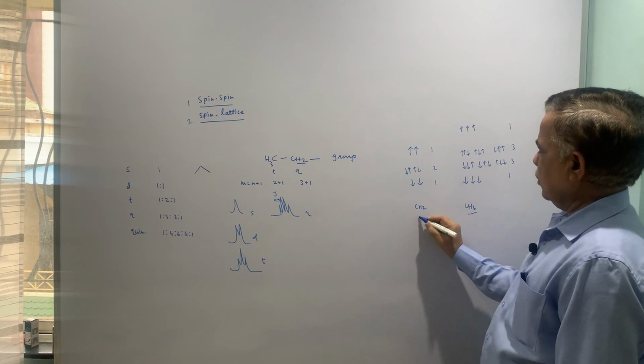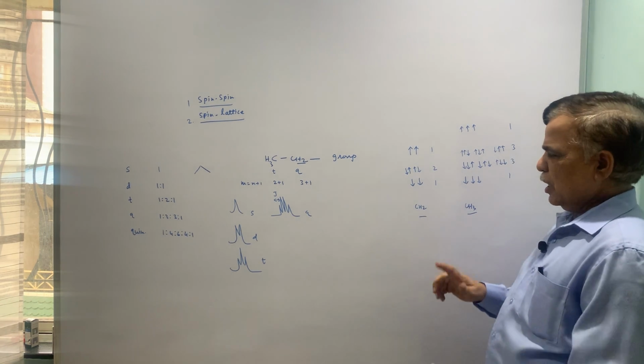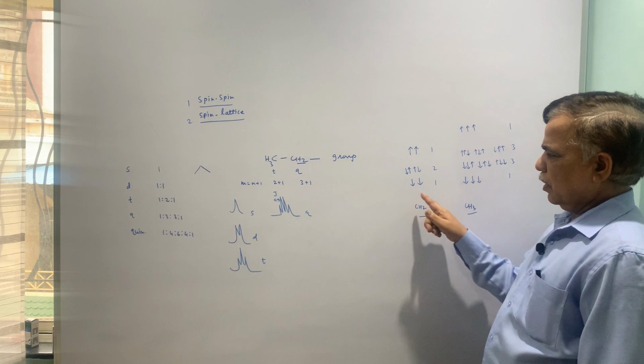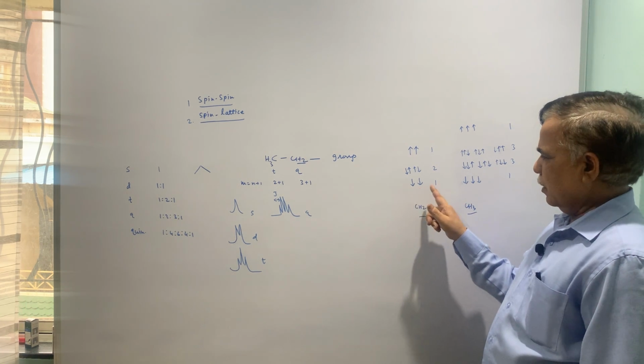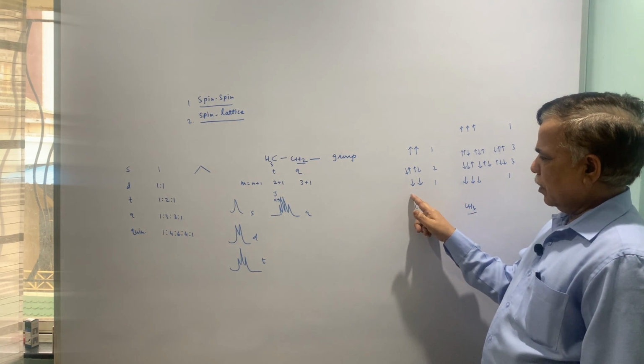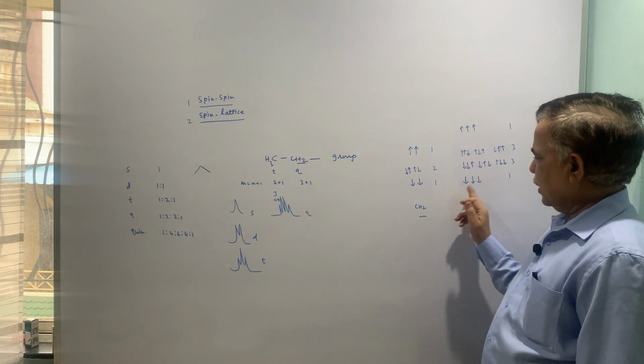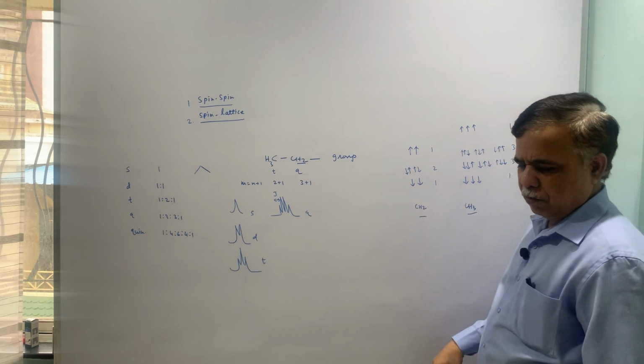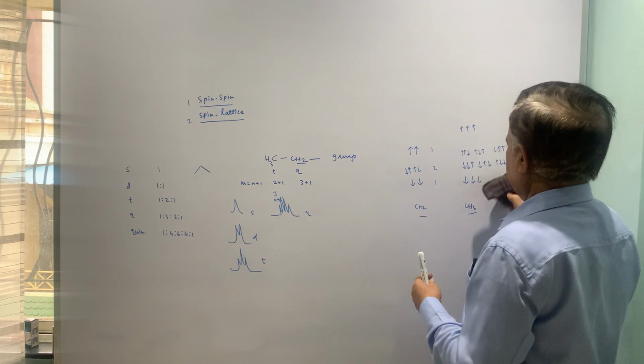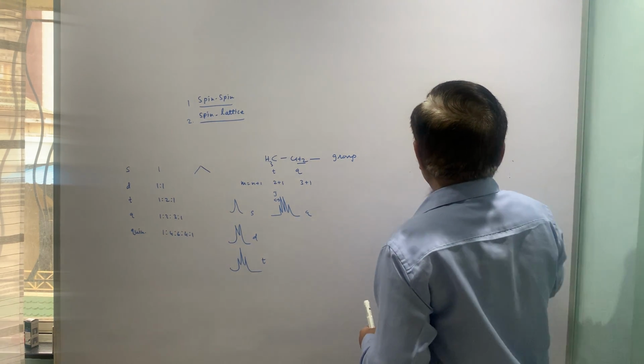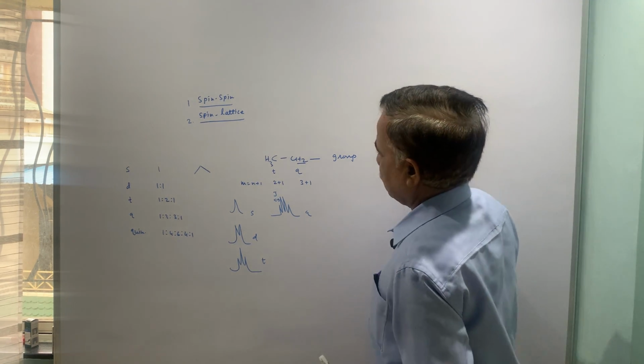These are methyl protons. So the field experienced by methyl will be this, the spin state, and for methylene it will be this. So this is how triplet and quartet appear as 1:2:1 and 1:3:3:1.